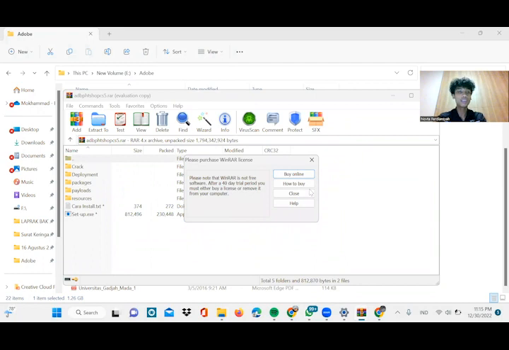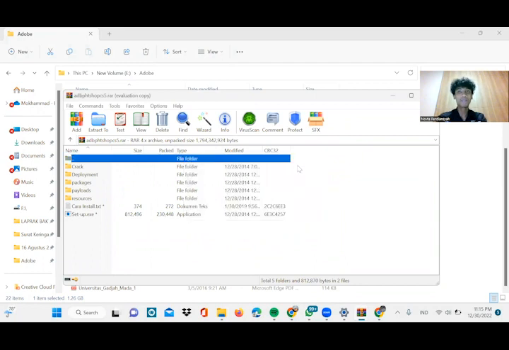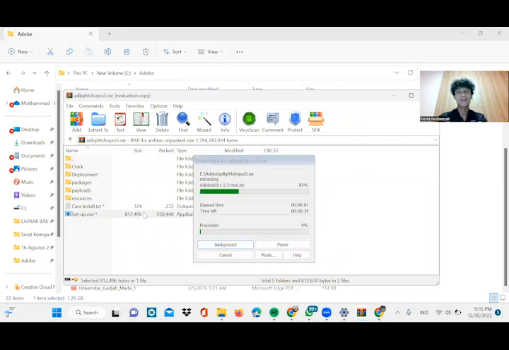The next step, select Setup. Double click at Setup. Then double click. The application will be installed. You can wait for the application to install.